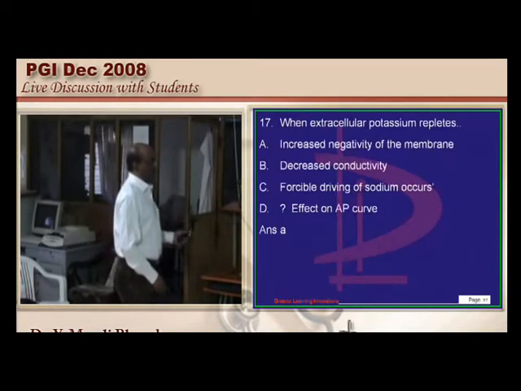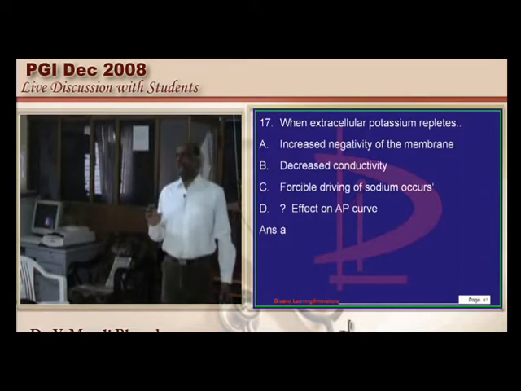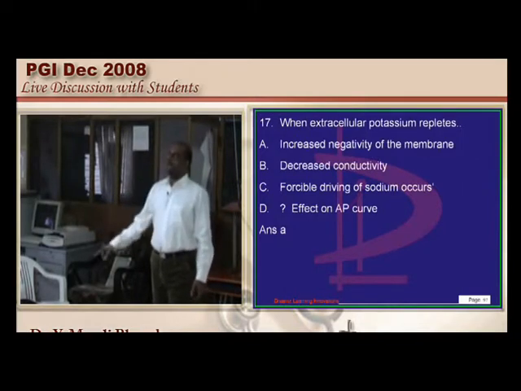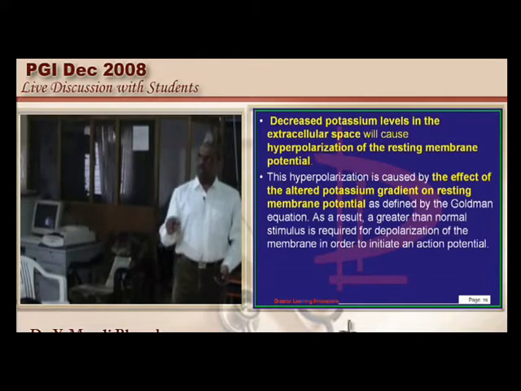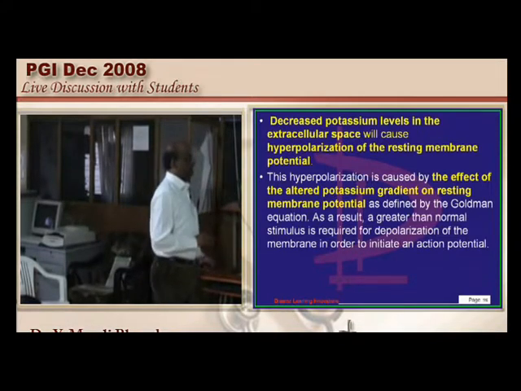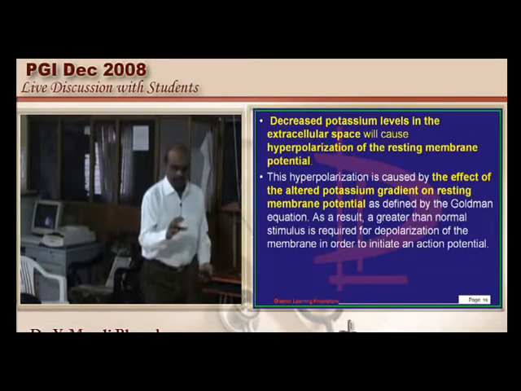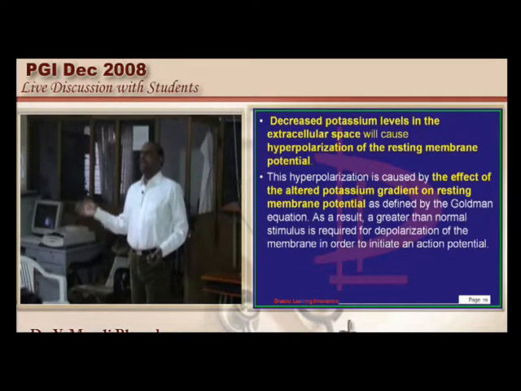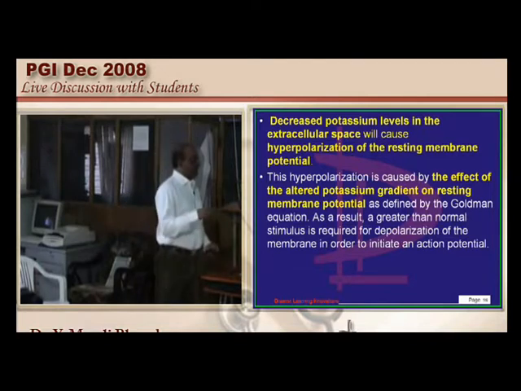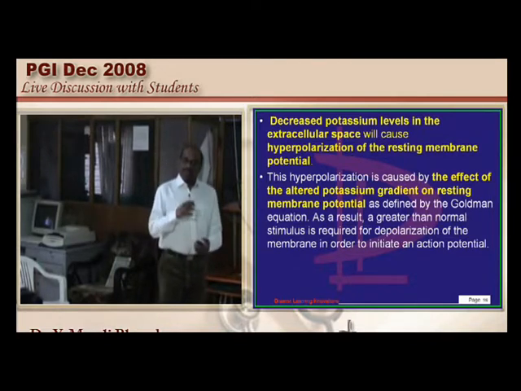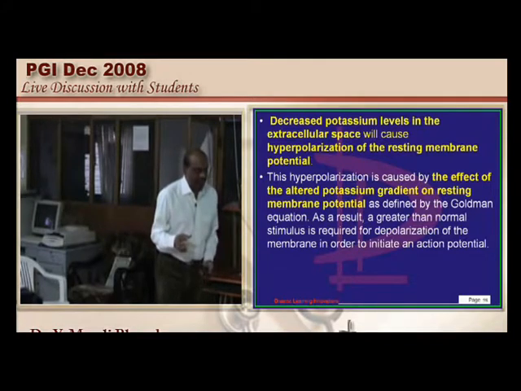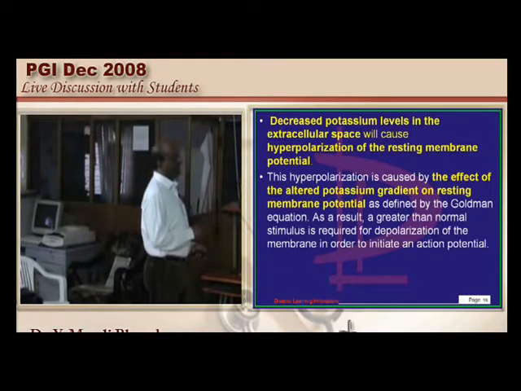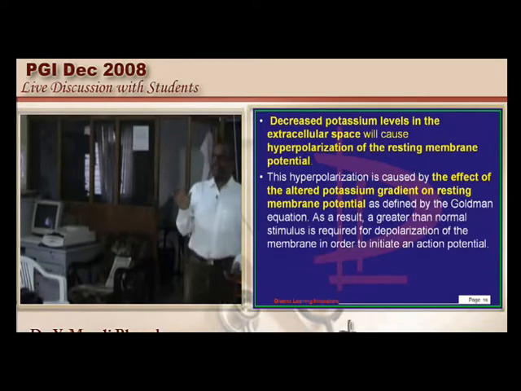Now let us talk about extracellular potassium, hyperkalemia, and the action potential curve. A lot of questions come from this important topic. Whenever the ECF potassium values decrease, what will happen? There is a hyperpolarization of the resting membrane potential. That means it becomes more negative. And naturally that will make it less excitable rather than more excitable, is what needs to be remembered. Now there is a paradoxical effect of hypokalemia on the nerves versus the heart.